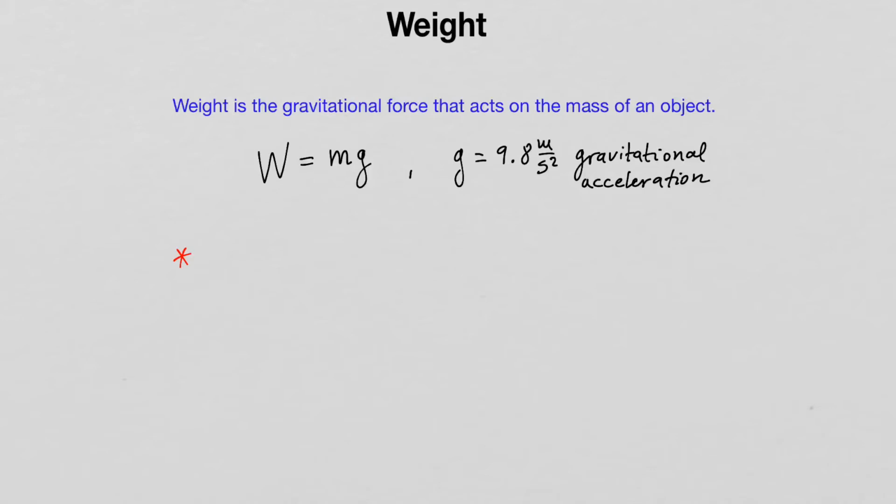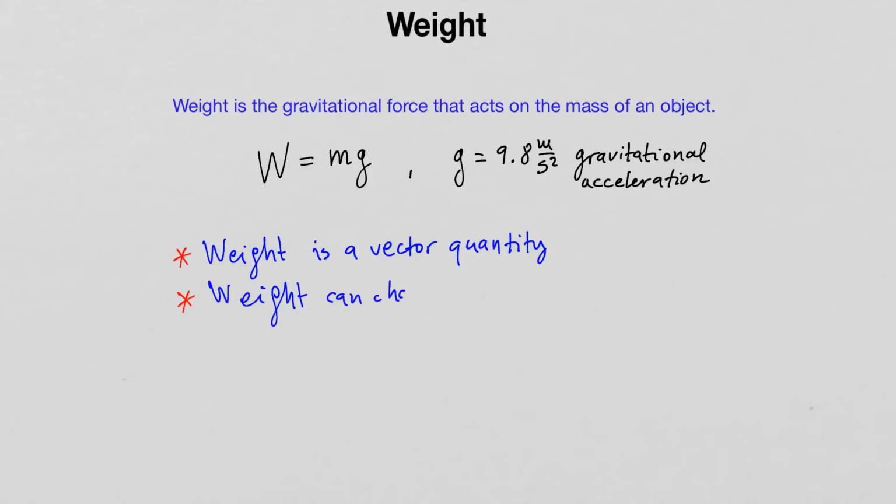The weight is a vector quantity. The weight can change depending on the value of the gravitational acceleration.